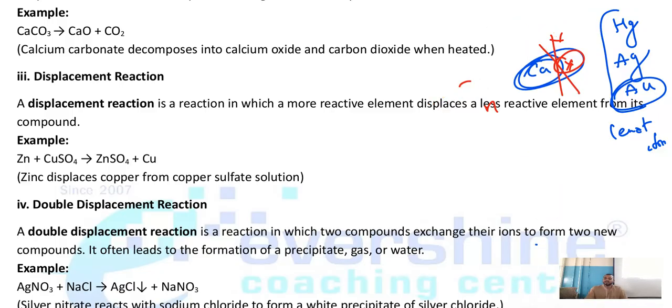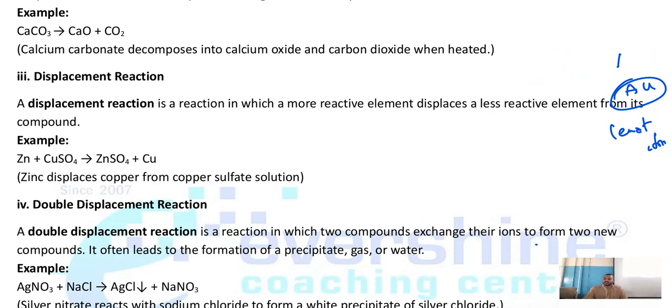In case in the exam you get any doubts, you can just write this logic and see which is highly reactive and which is least reactive. Based on that, you can find out which is the correct statement. Usually, you can expect this type of question in multiple choice. They'll give you 4 options. Out of these 4 options, they may ask you which answer is correct, which reaction is correct. Understood?